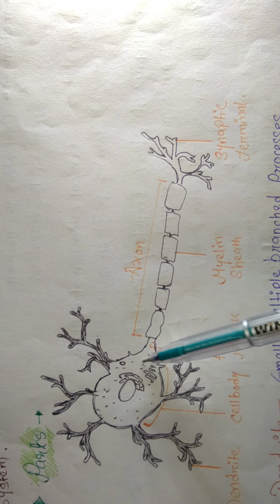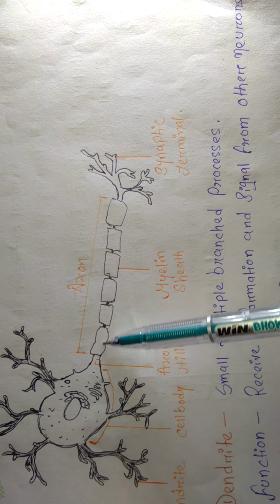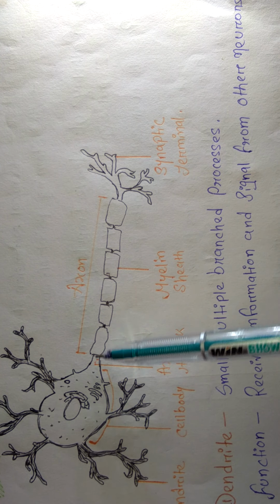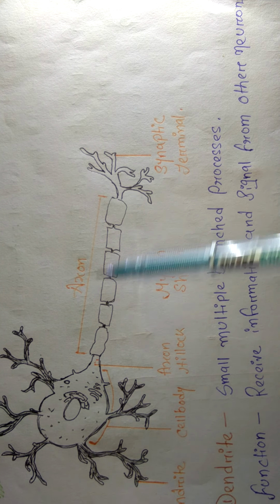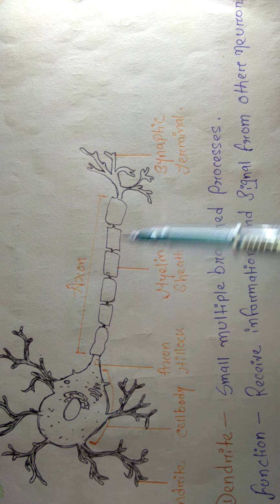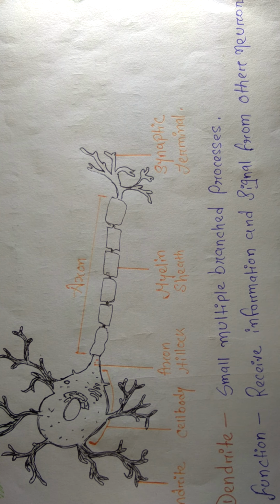Now the myelin sheath, the protective cover of the axon, is composed of protein and lipid. Its function is protecting the neuron and speeding up the impulse. So the myelin sheath helps in speeding up the impulse flowing through the axon. I hope it's clear.